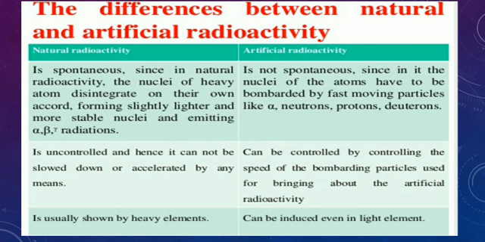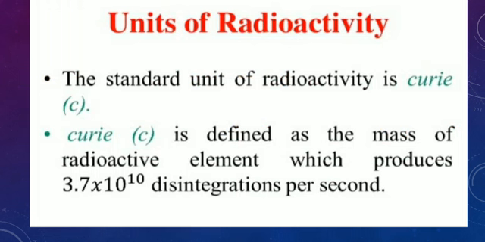So we can control the activity, and it can be induced even in light elements.